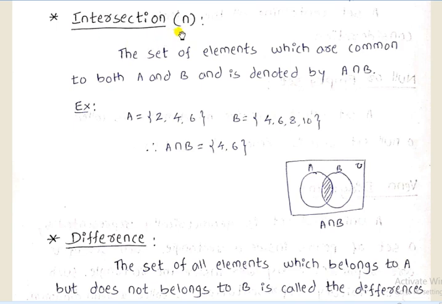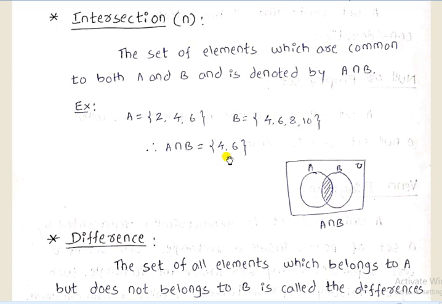Then intersection, denoted by reverse U. It is the set of elements which are common in set A and set B, and is denoted by A intersection B. Example: set A is 2, 4, 6 and set B contains 4, 6, 8 and 10.